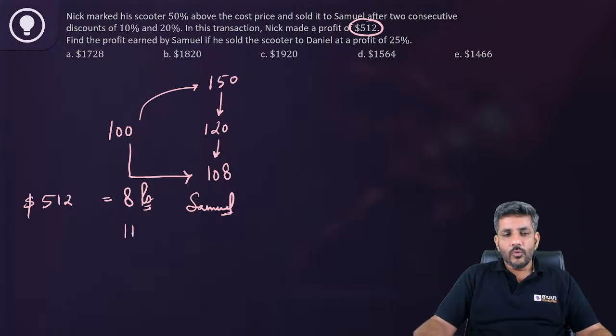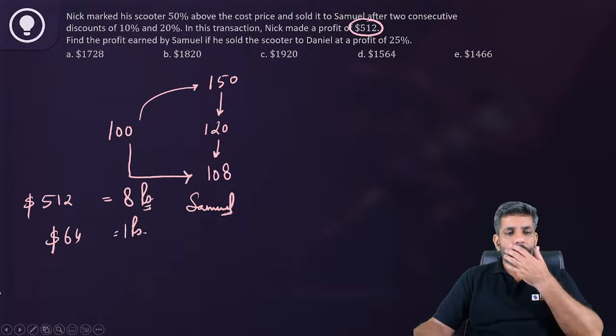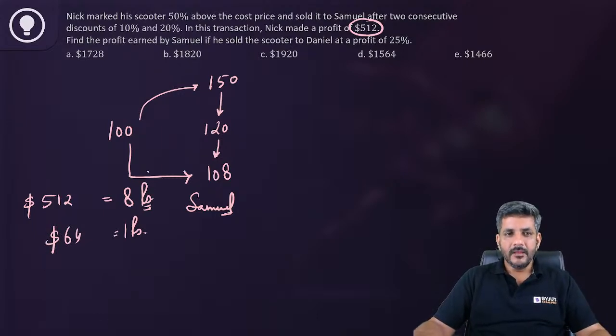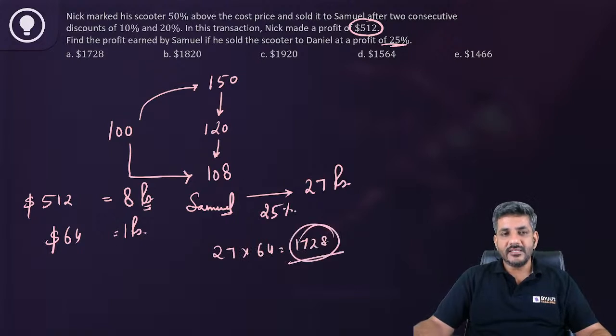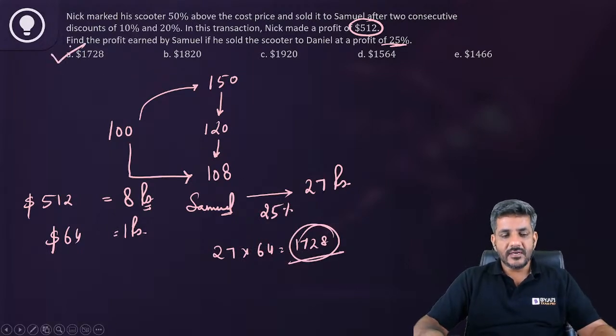$512. That means 1 rupee is equal to $64. So the question is, find the profit earned by Samuel if he sold the scooter to Daniel at a profit of 25%. Now Samuel made a profit of 25%. What is 25% of 108? It is 27 rupees. But 1 rupee is $64. So what is the profit earned by him? 27 into 64 is 1728. That's the correct answer. This is the profit earned by Samuel.